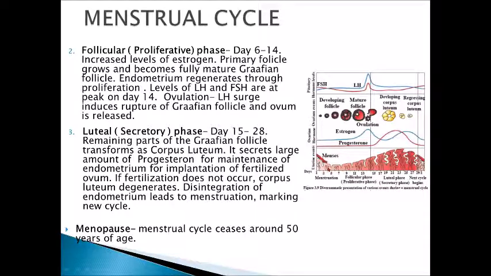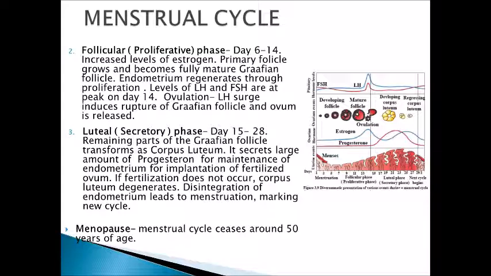See in this diagram, day 1 to day 5, here the menses has begun. That means the endometrial lining of the uterus breaks and gives out the blood. Now, you can see that during this time the estrogen levels are low. So, this is characterized by low estrogen levels and the breaking of the endometrium, day 1 to 5.